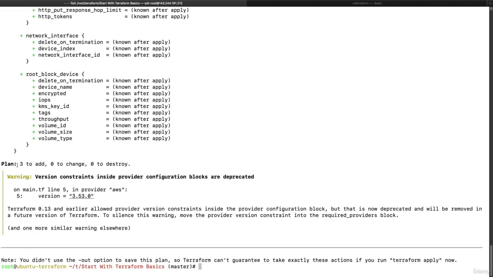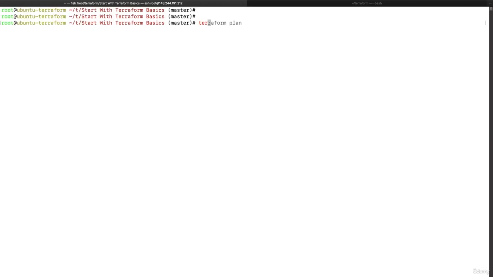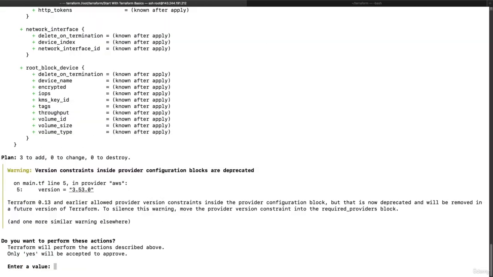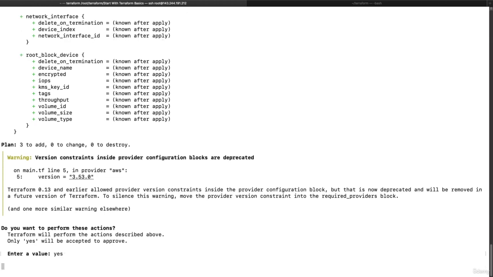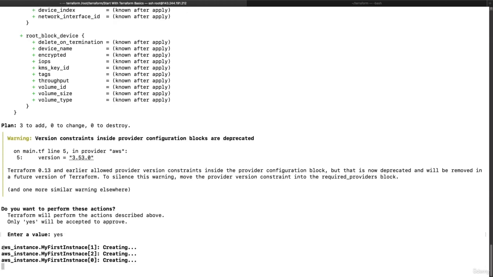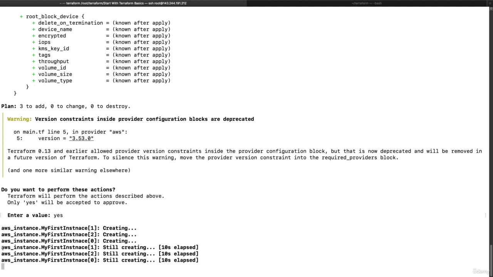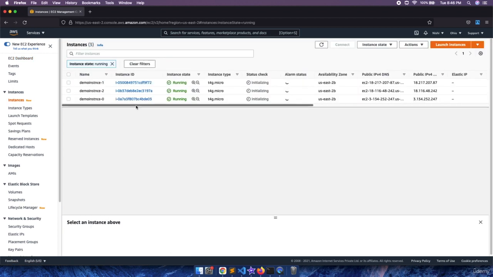It says that three resources are going to be added. Let's clear the console and execute Terraform apply. It will create the resources; provide your confirmation, hit enter, and we get a message that three AWS instances are being created. Let's go to the AWS cloud, and under running instances we see three instances running: demo instance 0, demo instance 1, and demo instance 3.